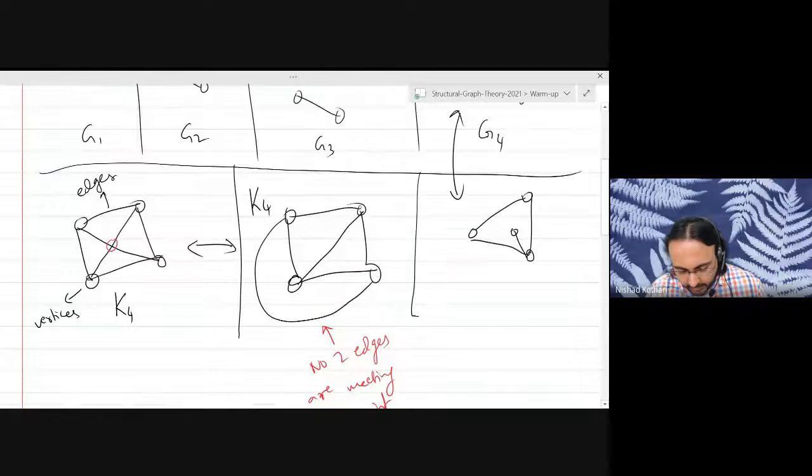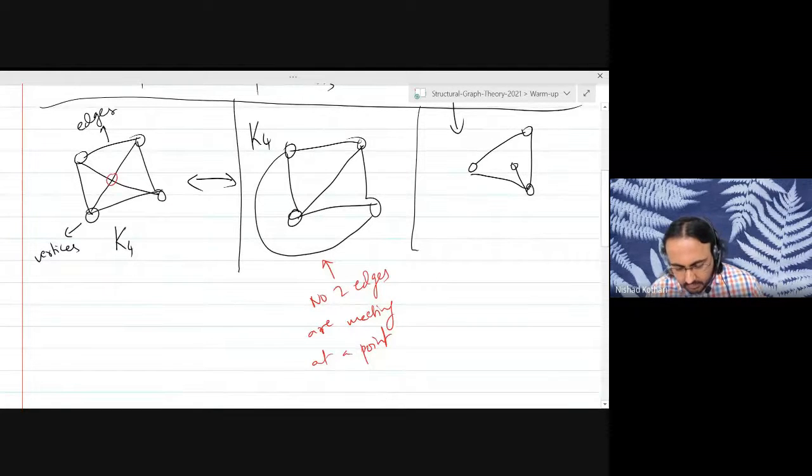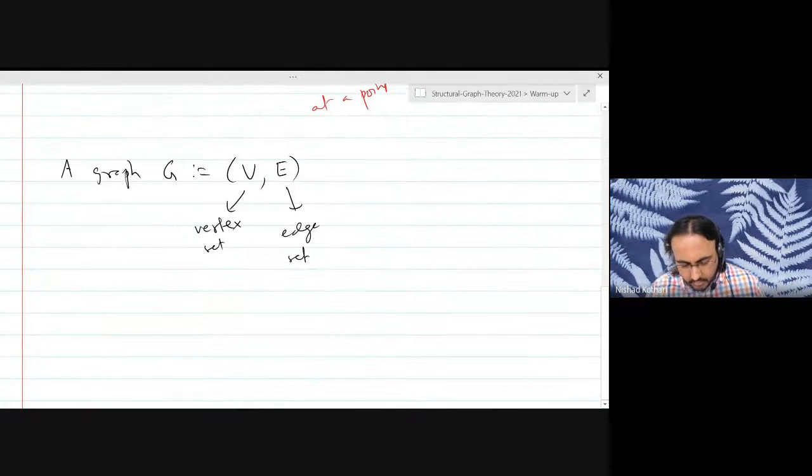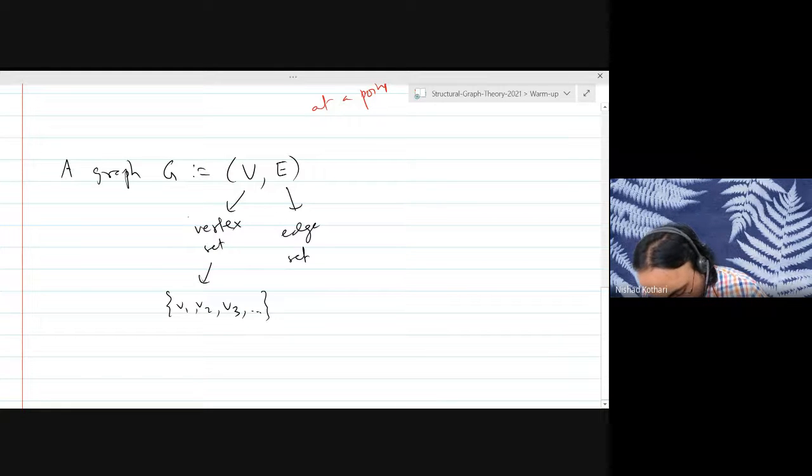So I hope everybody was able to see until this point, right? A graph has a vertex set and an edge set. The vertex set is something like V1, V2, V3. This is a finite vertex set because we are going to deal with finite graphs only in this course. And the edge set, each edge.